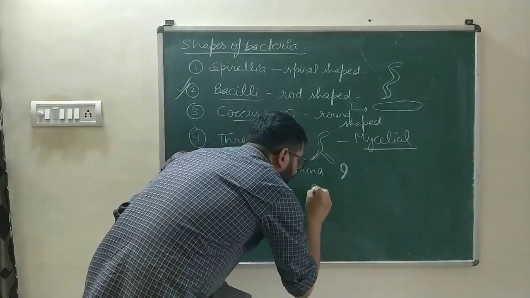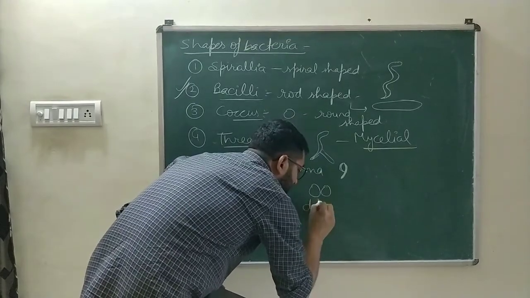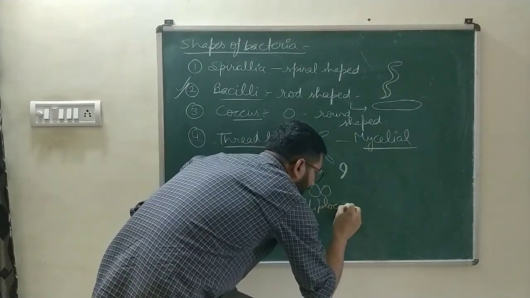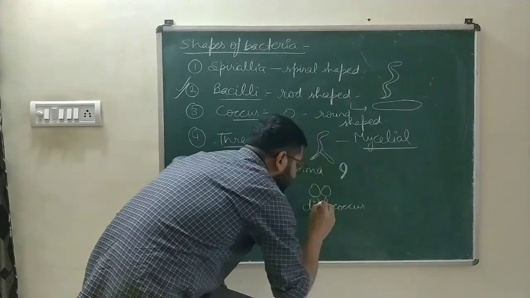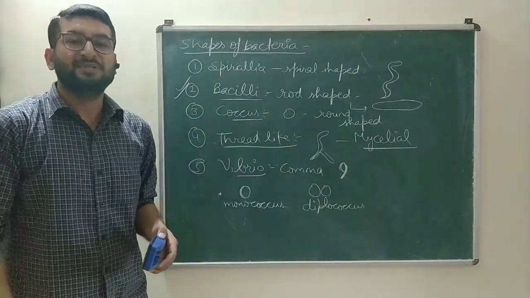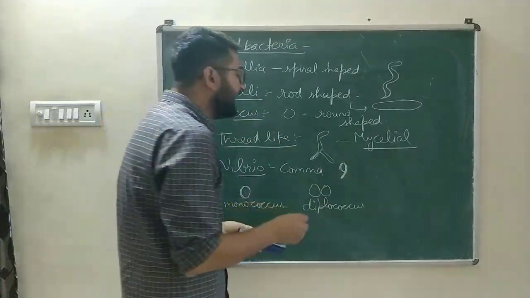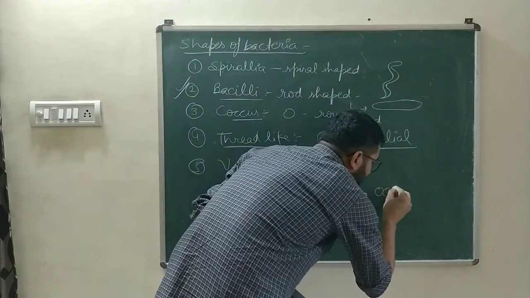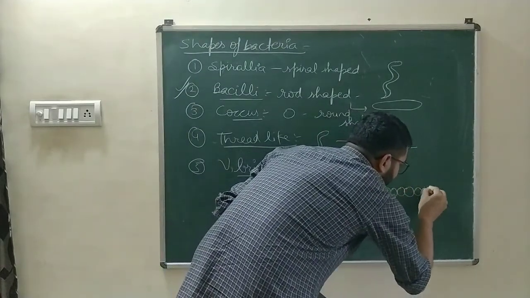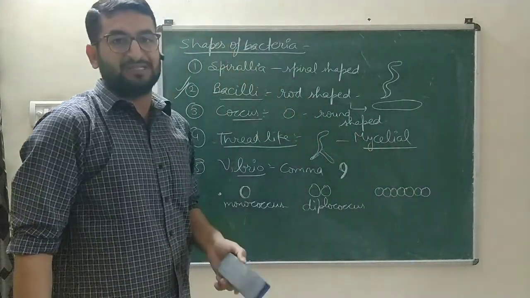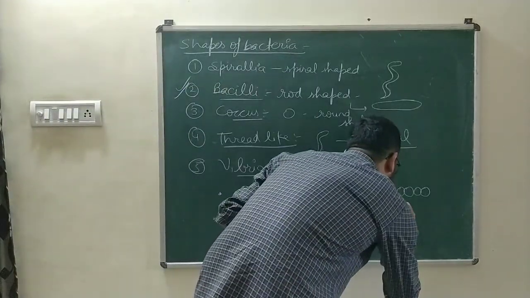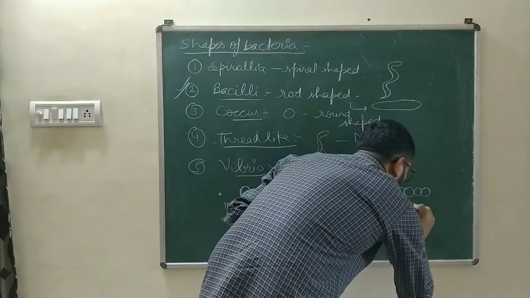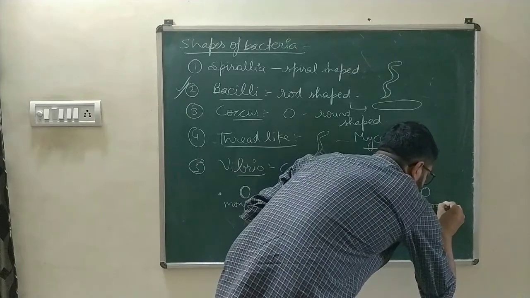If there are two circular rings, then that is referred as diplococcus. That means two. And if there is a straight chain of circular rings, bacterial cells present, then it is referred as streptococcus.